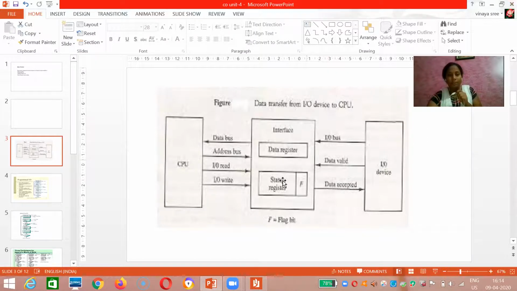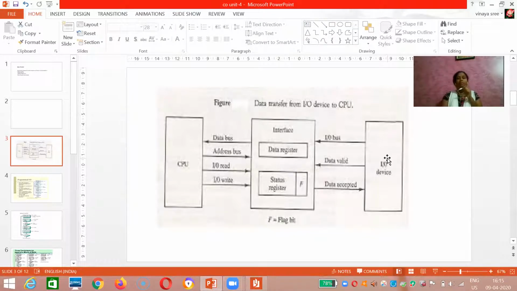So here the boss, the CPU, will give a command to check whether any external peripheral devices are ready. The PA, the interface, will check whether any external peripheral devices are ready. Now let us consider one external peripheral device is ready.